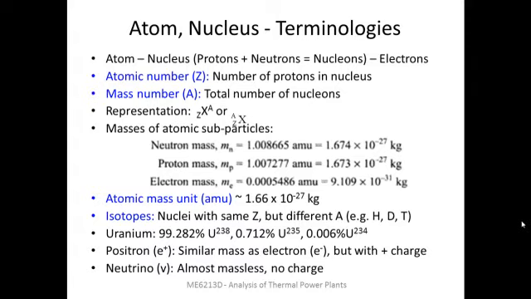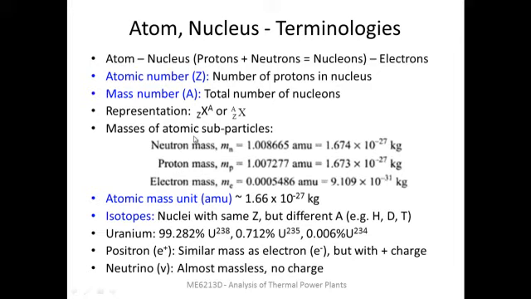As we know, each atom is made of a nucleus which contains protons and neutrons. Together they are called nucleons. And then outside the nucleus we have orbiting electrons. The number of protons in the nucleus is denoted by the atomic number, represented by Z, whereas the mass number refers to the total number of nucleons, that means neutrons plus protons, and the representation is shown here. X is the element, Z is the atomic number, and A is the mass number. Another option is to put it in this form.